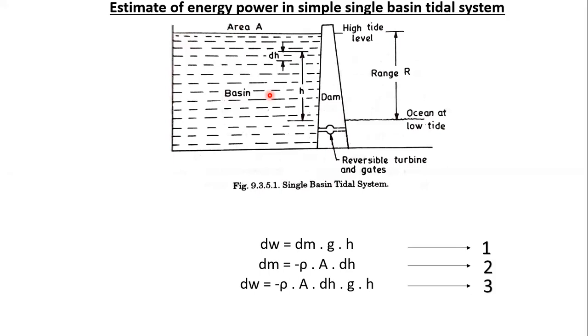So for the single basin tidal system, we will estimate the energy and the amount of power actually generated by a real tide system. In this diagram, this is the basin, this is the area, and this is the height, and we are considering a small height dh. This is the high tide level, this is the range R, this is the ocean at low tide level, and this is the reversible turbine, and gates are also located here.